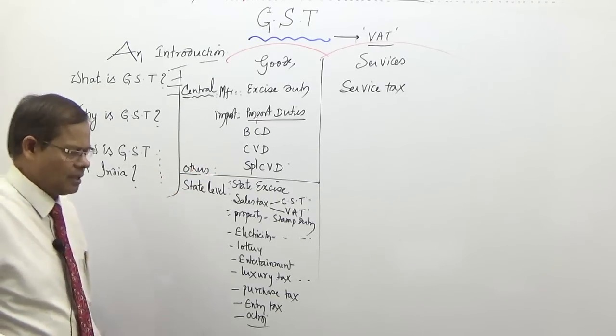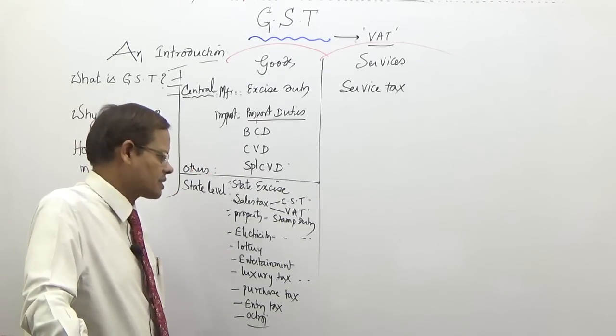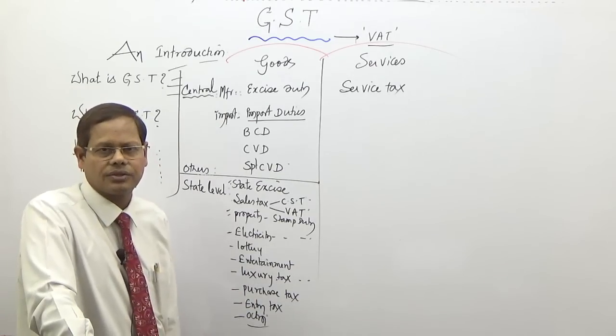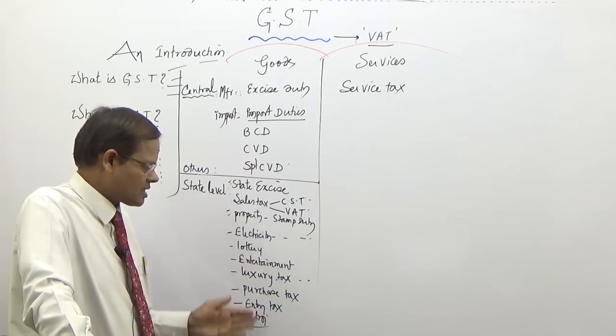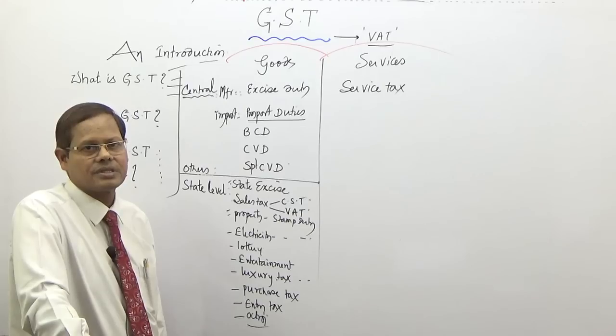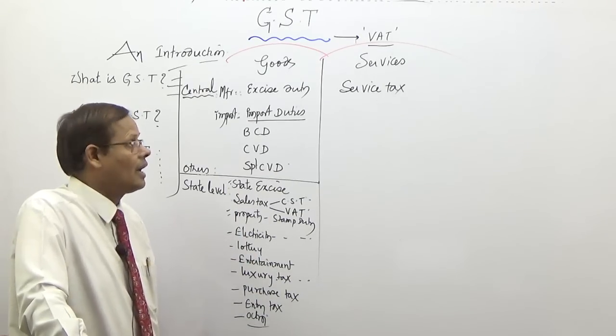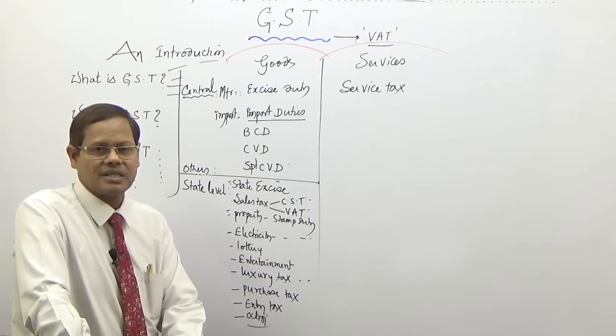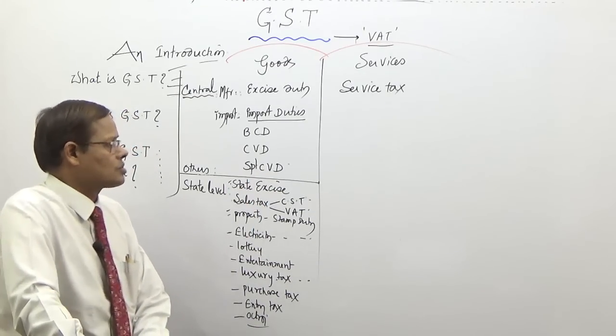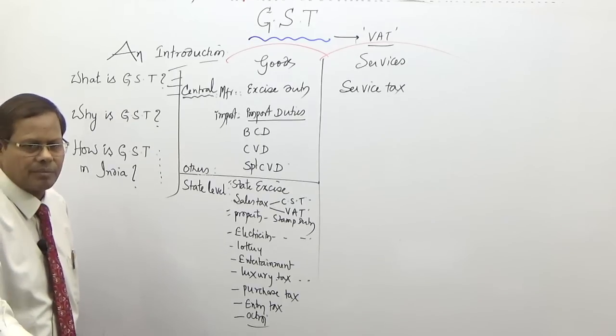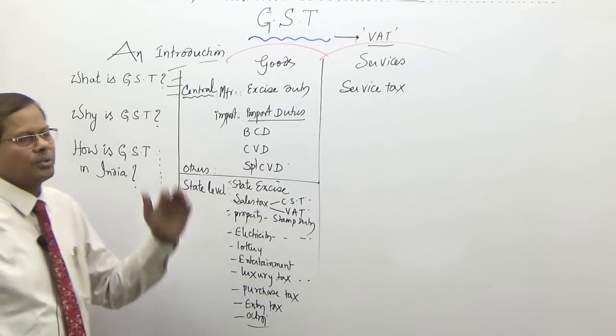And I have only given a few things. Other than these, other taxes are also there. So many taxes are being collected by state governments. These are all indirect taxes. And on services there is service tax plus cess, etc. So many varieties of taxes are being collected on so many taxable events.